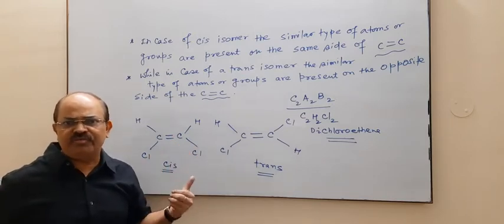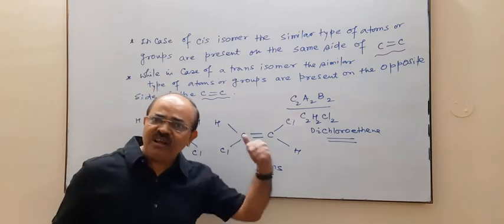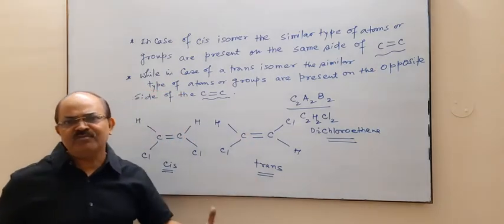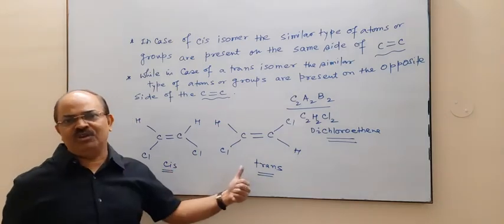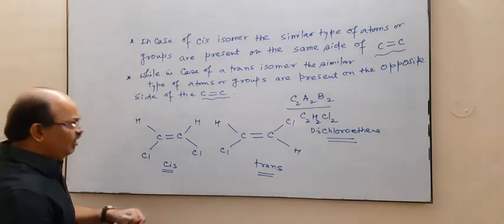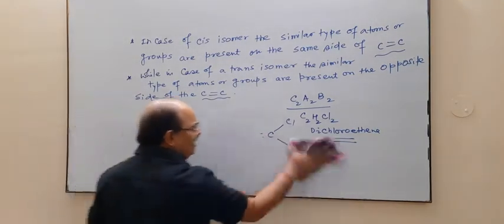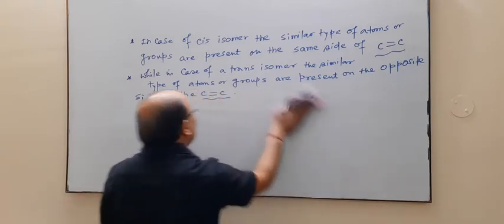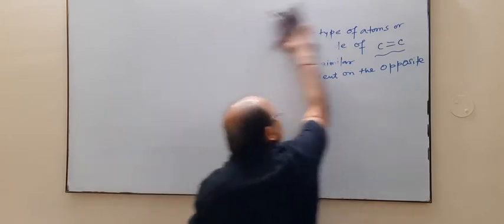So this difference is due to the difference in geometrical arrangements of atoms and groups in space, about the carbon-carbon double bond. Now the question is, what is the basic reason of this geometrical isomerism?